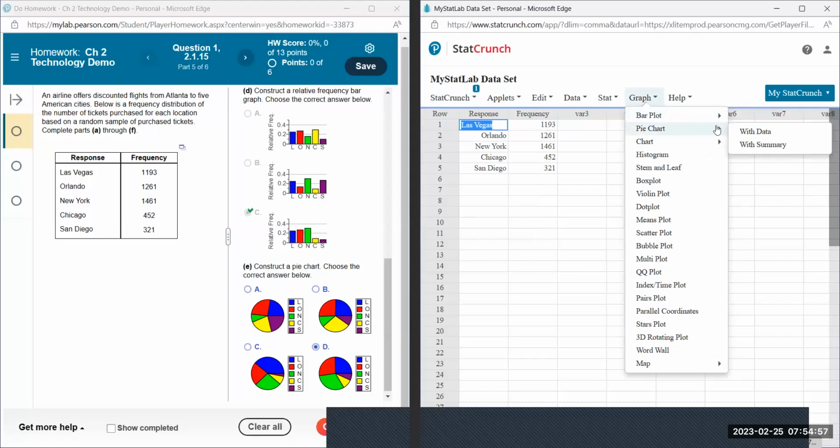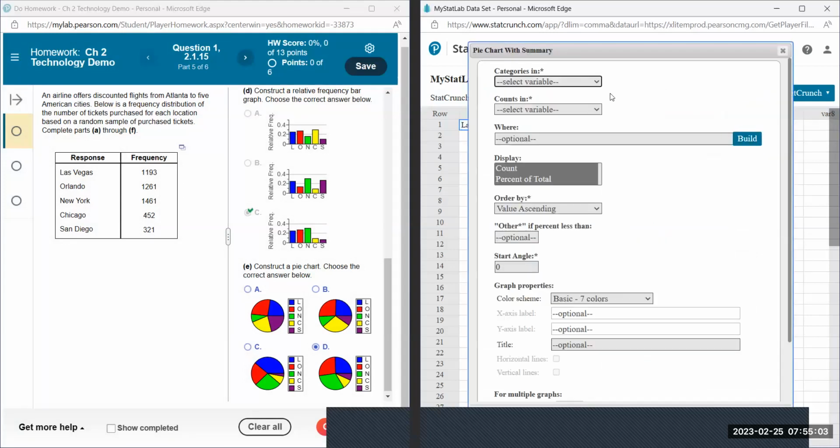Pie chart. And again, we don't have the original data, we have the summarized version of that. Similarly, the categories were in the column titled response, the counts were in the column titled frequency. We could just leave the default settings. Starting at 0 just means it starts horizontally, which it looks like most of them do.